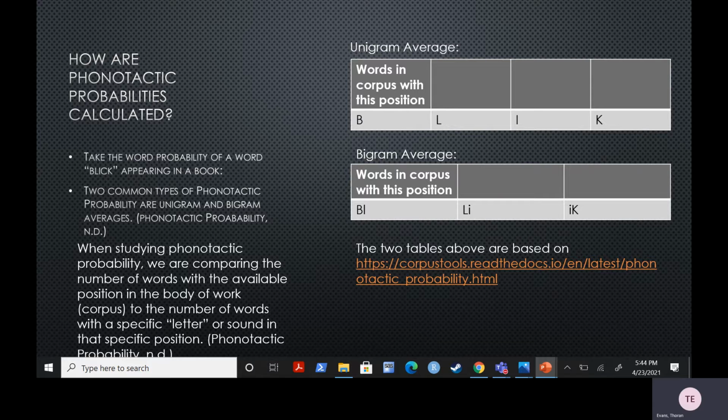Now a bigram works nearly the same exact way, except now in a bigram, blick is considered to have 3 phoneme positions: bl, li, and ick. So a bigram looks at clusters of 2 sounds instead of just one, which is the case of the unigram average.